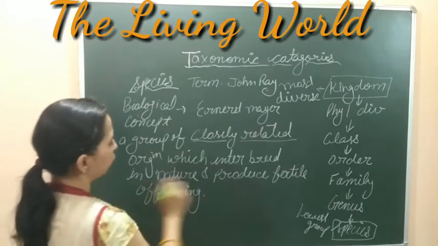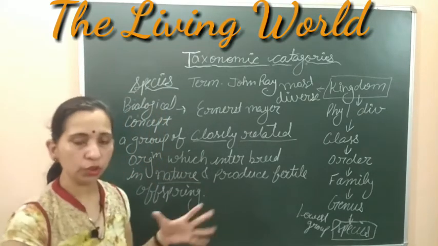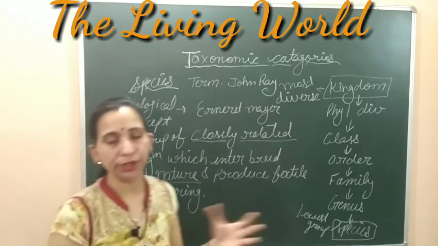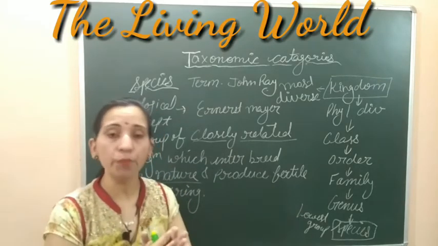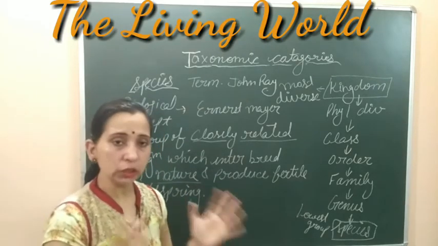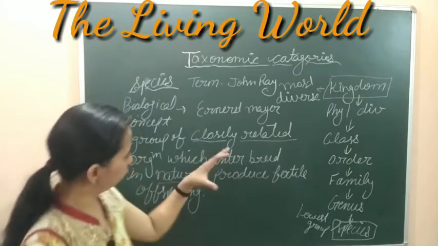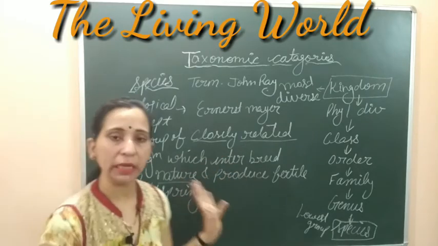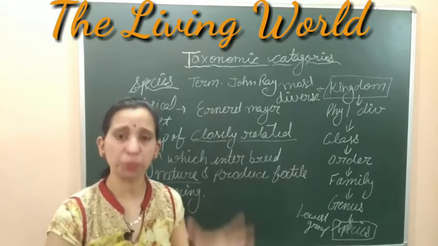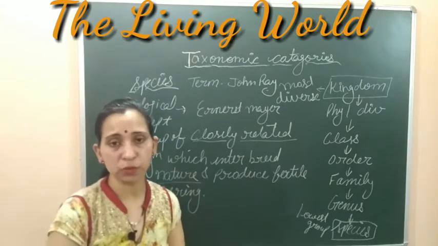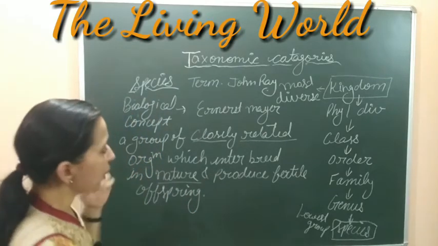And they have to be present in nature, and they interbreed and reproduce with each other, and they form fertile offspring. These organisms which fulfill this criteria are known as members of one species. उन्हीं को हम बोलेंगे कि वो एक species के member हैं. So this is about the species.